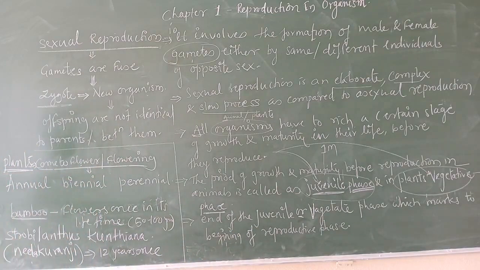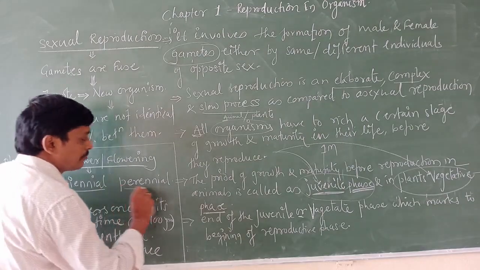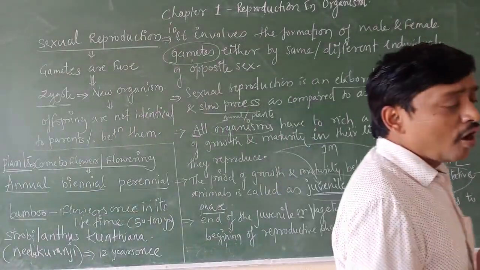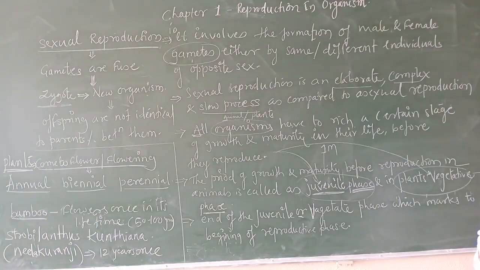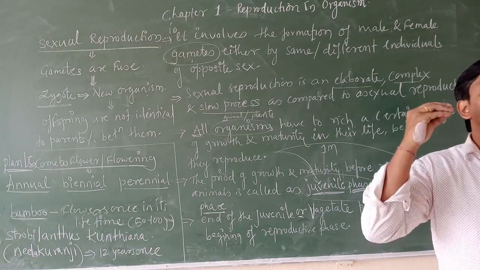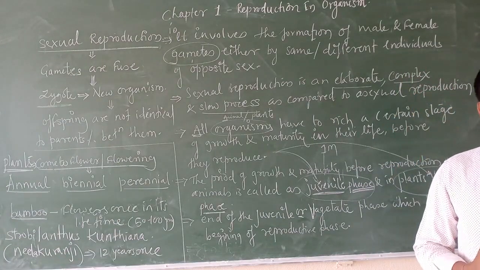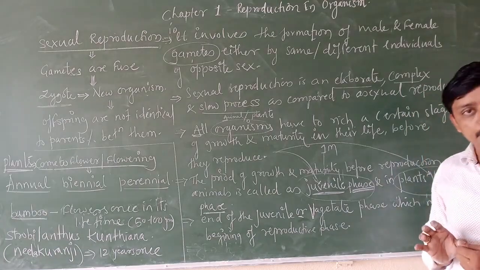ಏನಾಗ್ತದೆ ಅಂದಾಗ there are the different types of plants. I written here one is annual plant ಇರಬಹುದು, biannual plants ಇರಬಹುದು, periannual plants. What is this ಅಂದಾಗ you all studied or you all know about the definition of lifespan. Lifespan ಅಂತಂದ್ರೆ ಏನು? The period from birth to their natural death of an organism, it is called as the lifespan ಅಂತ ಹೇಳಿದ್ವಿ ನಾವು.